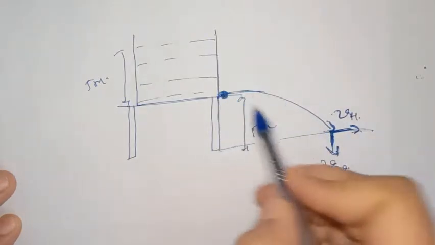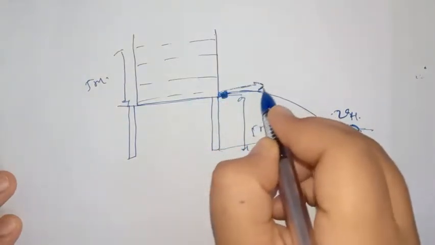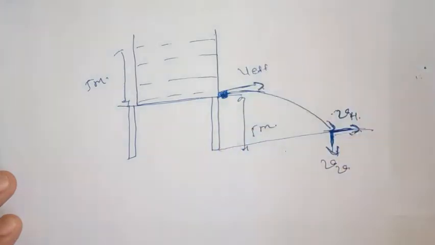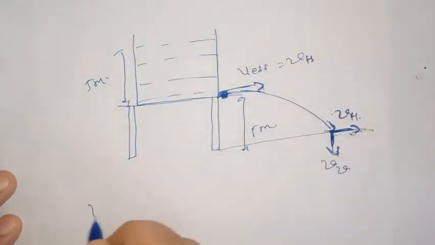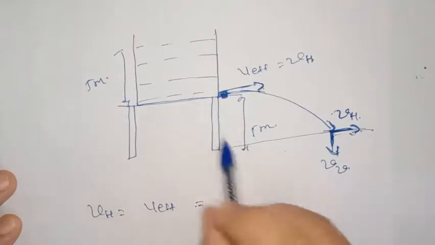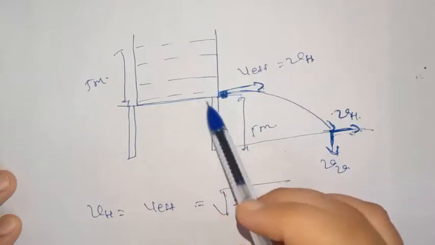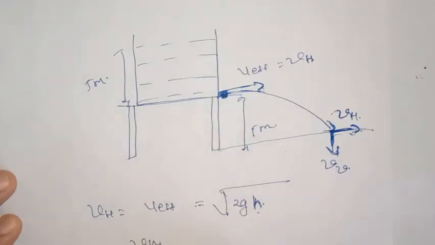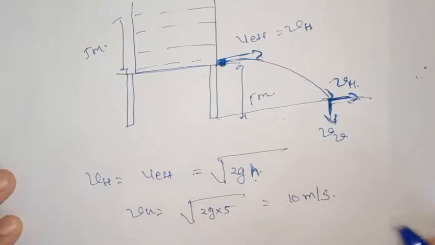During the projectile motion, the horizontal component remains same. So, if it is projected with velocity equal to velocity of efflux, that will be the horizontal component. So VH is equal to V efflux, and that is equal to, as the tank is open, under root 2GH. Here H is the height of the liquid level above the hole, that is equal to 5 meter. So VH will be equal to under root 2G into 5. That will be equal to 10 meter per second.